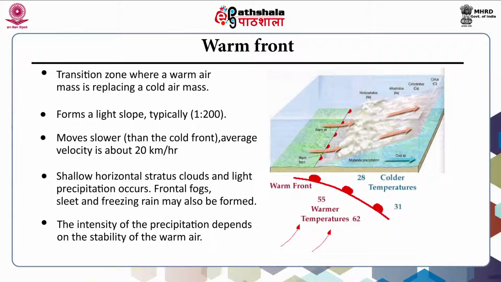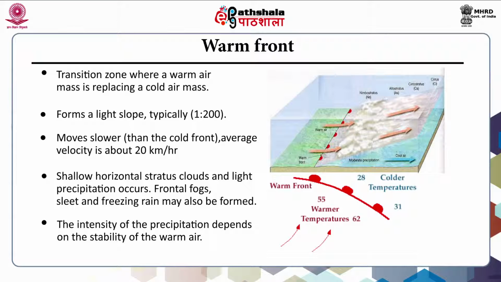Warm front forms a light slope, typically 1:200. Warm front moves slower than the cold front. Average velocity is about 20 km per hour. Normally, shallow horizontal stratus clouds and light precipitation occur. Frontal fogs may occur as falling raindrops evaporate in the colder air near the surface. Sleet and freezing rain may also be formed. The intensity of precipitation depends on stability of the warm air.